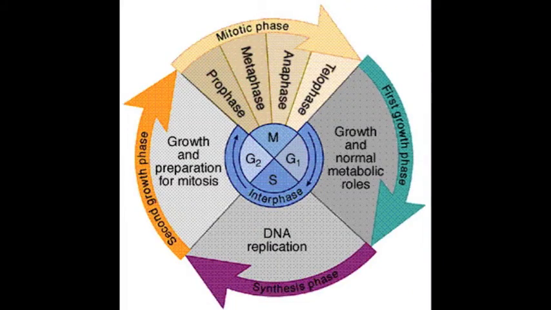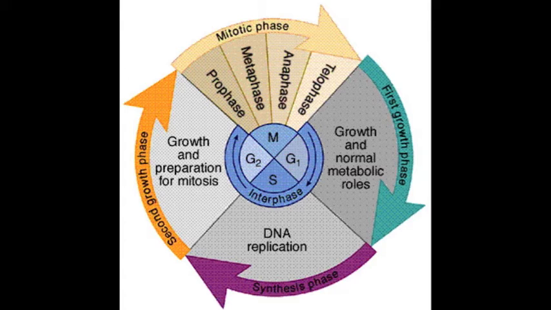The cell cycle is an ordered sequence of events in the life of a cell, from its origin in the division of a parent cell until its own division into two. The cell undergoes a division of about 24 hours. Interphase is the first component of the cycle, which accounts for about 90% of it. During interphase, a cell that is about to divide grows and copies its chromosomes in preparation for cell division.